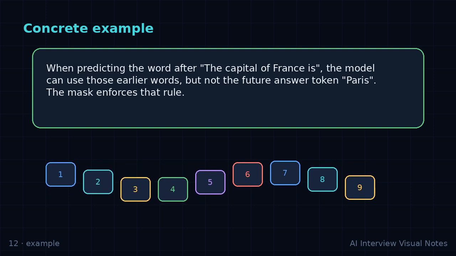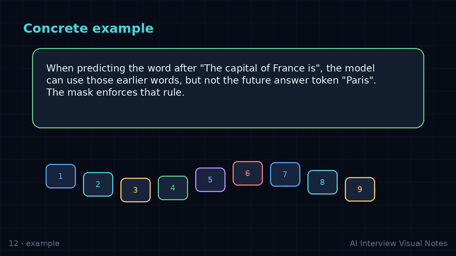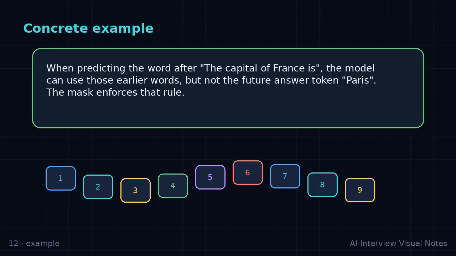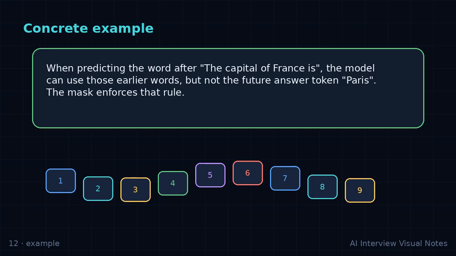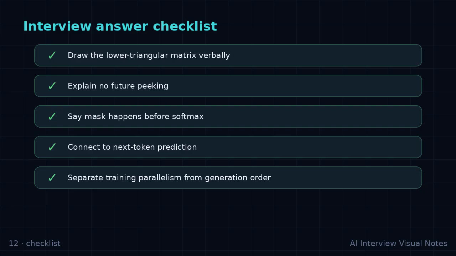Quick recap: causal masking. Why GPT cannot see the future during generation. Use the mental model, define the pieces, give the example, and close with the practical trade-off. That is the answer structure to keep in your head.